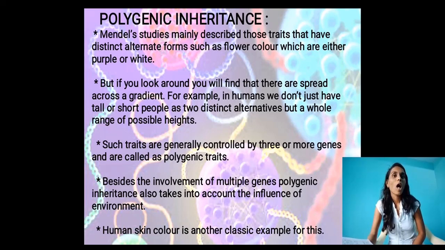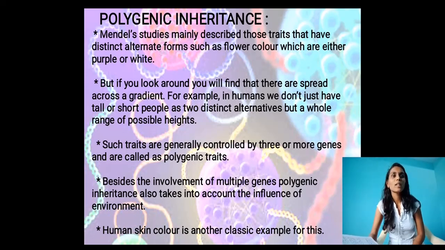But if you look around, you will find that traits are spread across a gradient. For example, in humans, we don't just have tall or short people as two distinct alternatives, but a whole range of possible heights. We see so many different heights around us. There are not only two characters; so many genes, more than two, more than five, are involved in controlling the character. That is called polygenic inheritance.